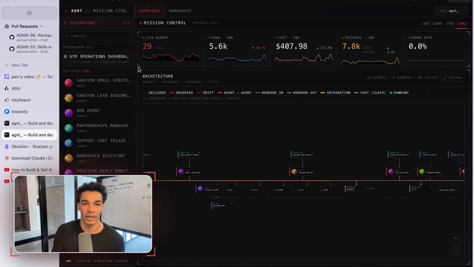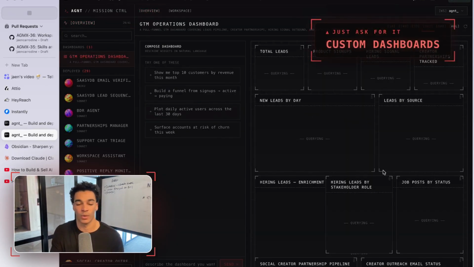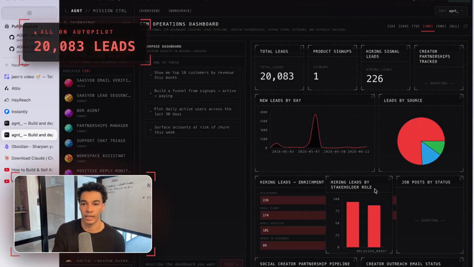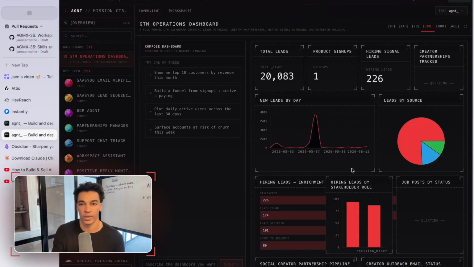Another tool we have is this dashboard builder. This lets you use natural language to build custom dashboards from the data that's already getting saved by all of your agents. So that's another feature that we have that's super cool. All right, let's jump into the next section.